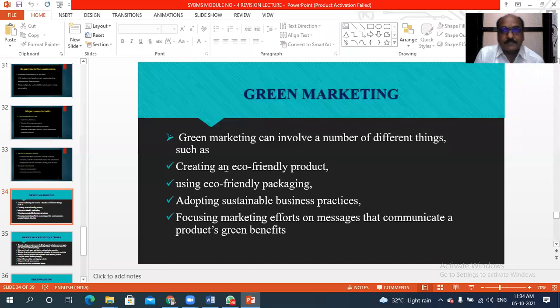These are the areas which we can develop.